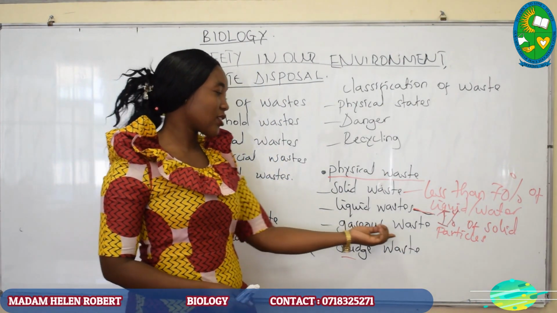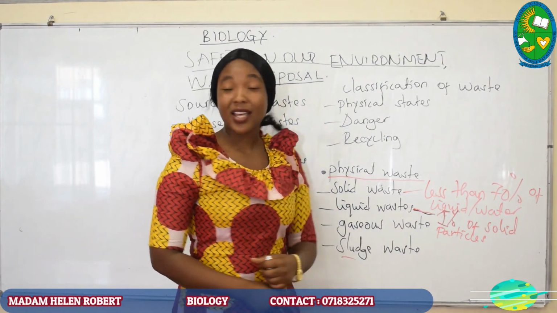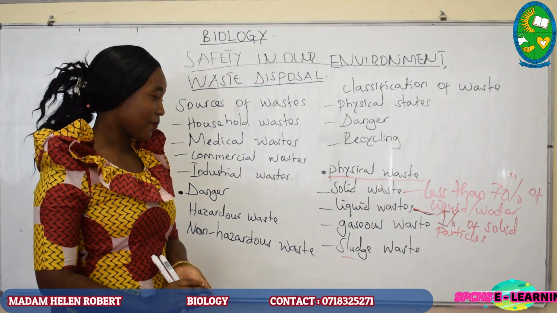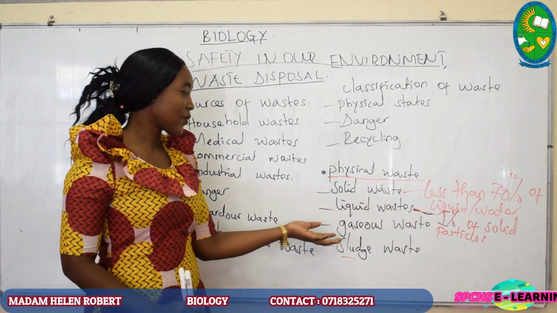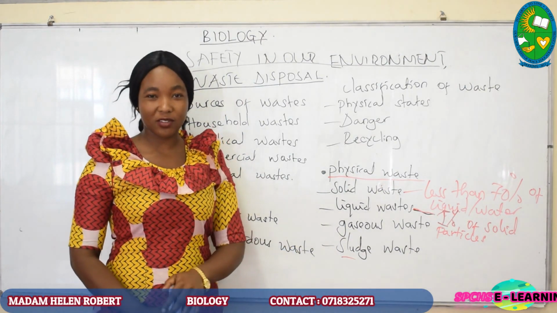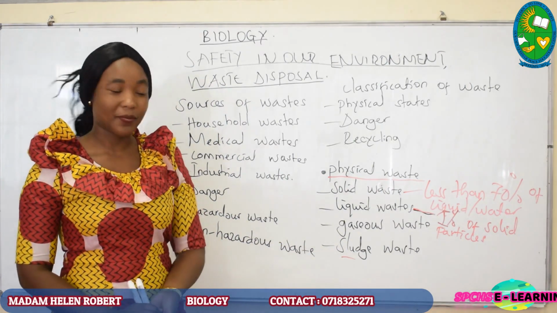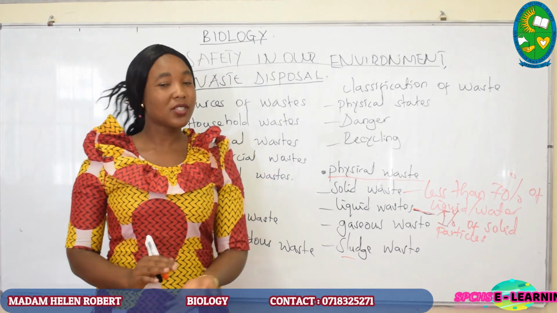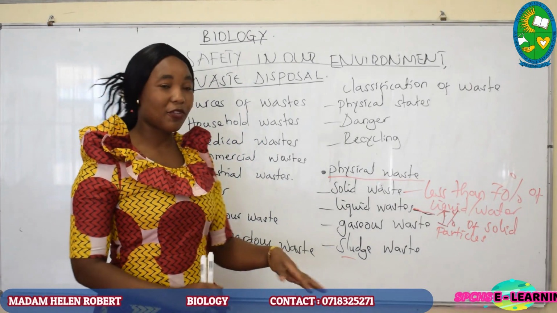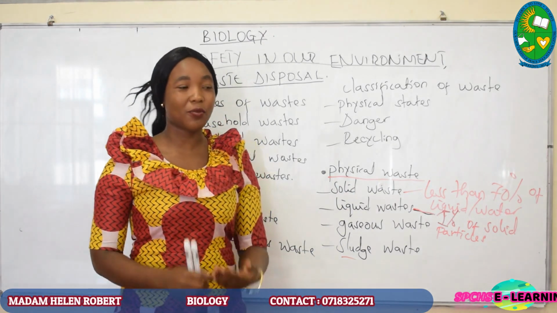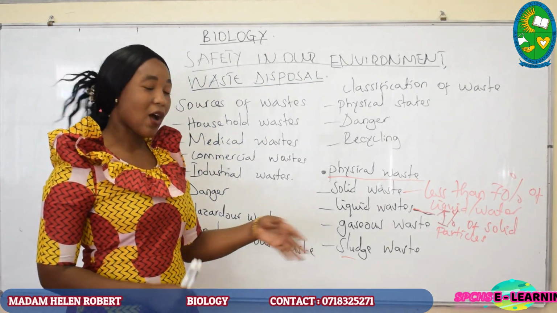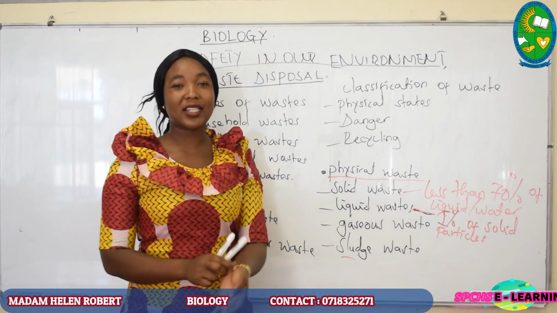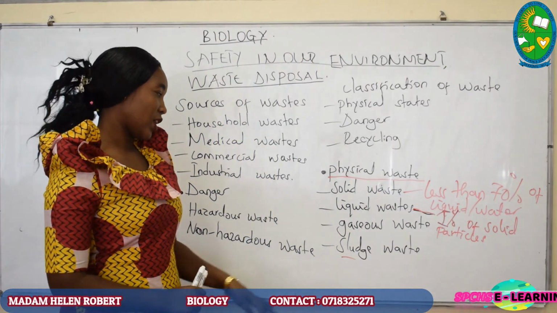Thereafter, we have gaseous waste. These wastes are in gaseous states. For example, gases from the vehicles. Those are wastes. For example, gases from the industries. Those are wastes. We can say, for example, carbon dioxide gas from the human body. Those are wastes. So, gaseous wastes are in gaseous form.